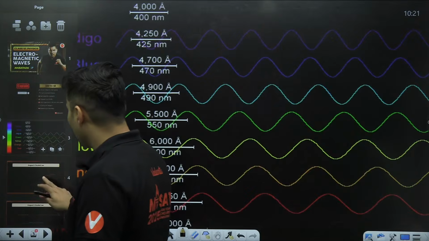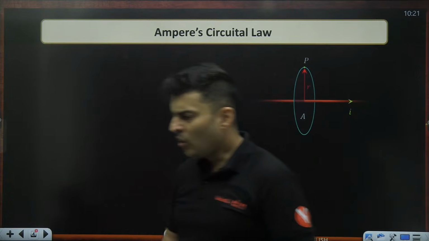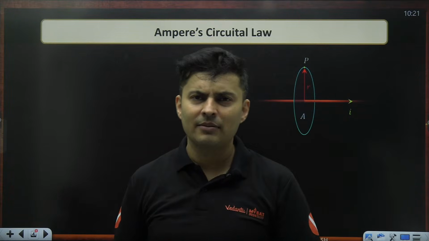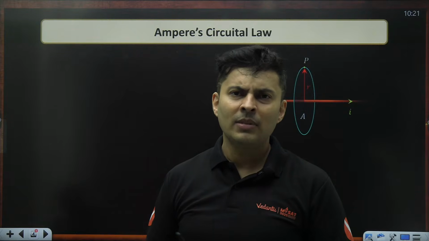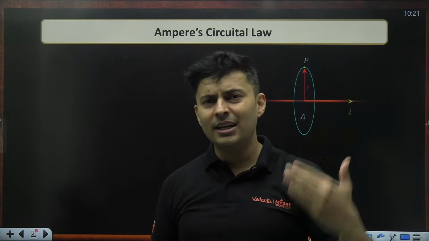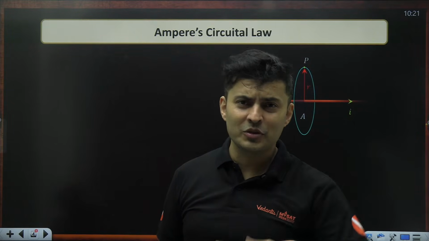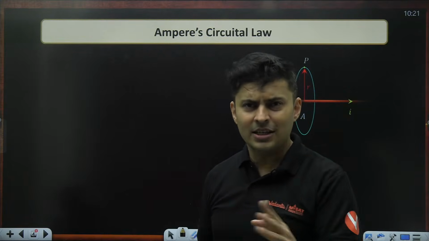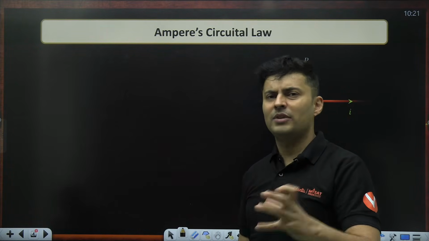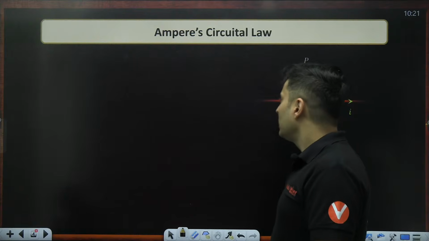Anyways, now let's talk about the origins of how electromagnetic waves and theory came. So for that we need to go back a little bit to Ampere's law. I know this is from the magnetism chapter, but still, there is a small part which you should be aware of.